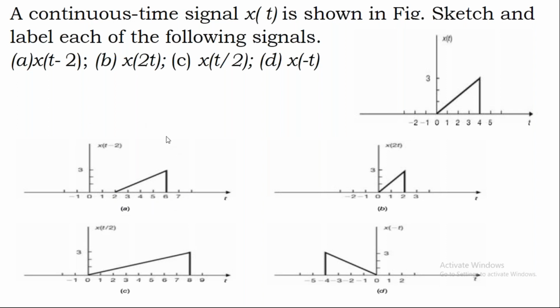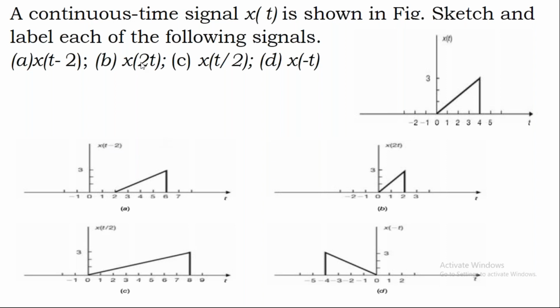This we call time shifting. So if it is positive, you will get a positive time shift. If it is shifting towards the negative, then we call it a negative time shift. A negative time shift means the term inside the braces, if you equate it to 0, you will get a term which is negative. That's what we call a negative shift.